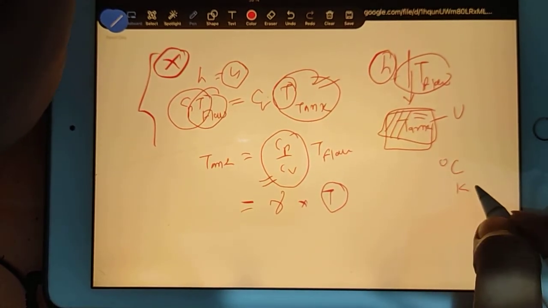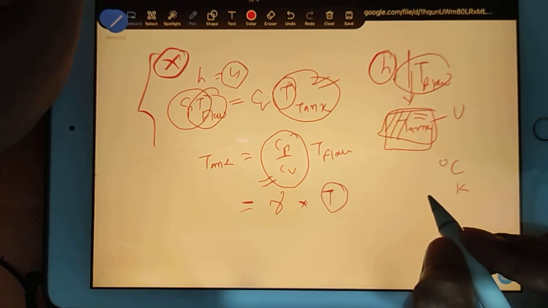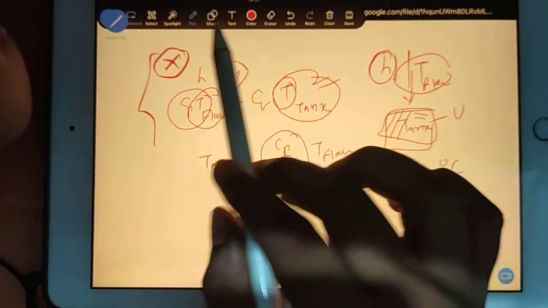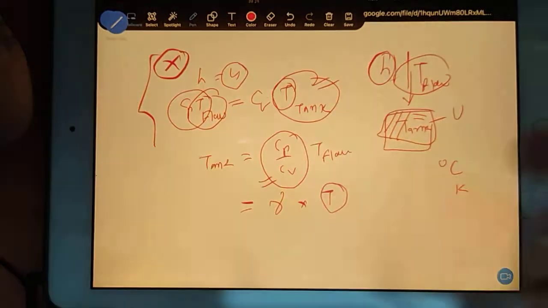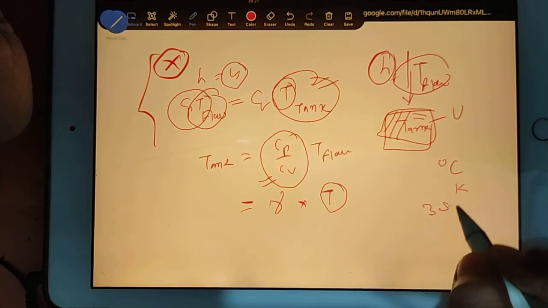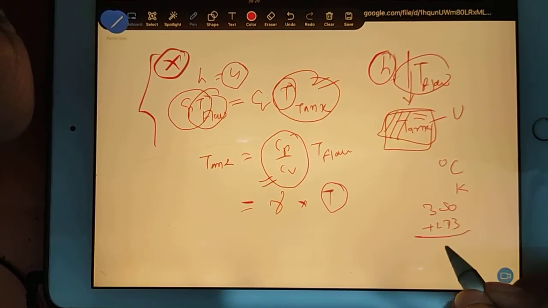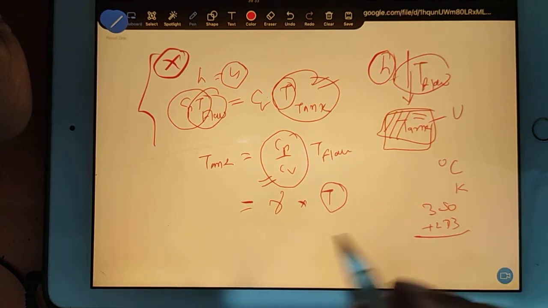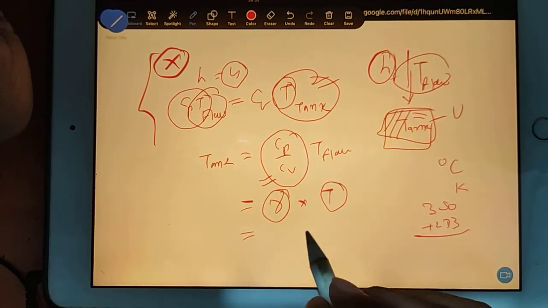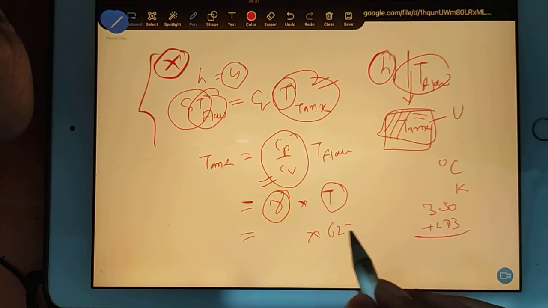We have to convert it into Kelvin. Let me check how much T flow was given. 350. So 350 plus 273, so 623 Kelvin. Very good. Now the gamma value I'll explain.